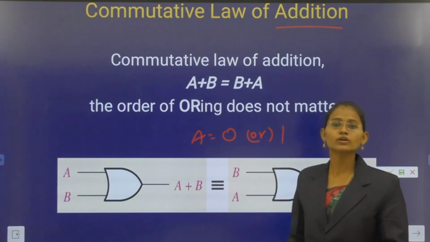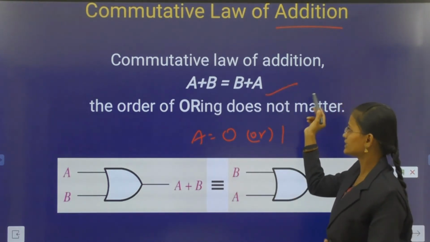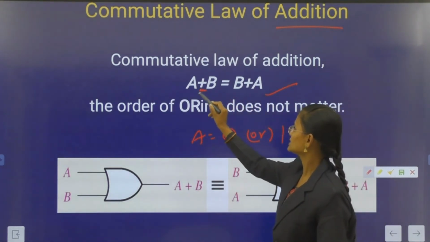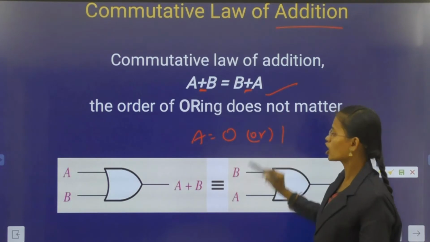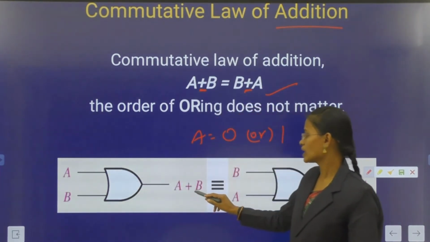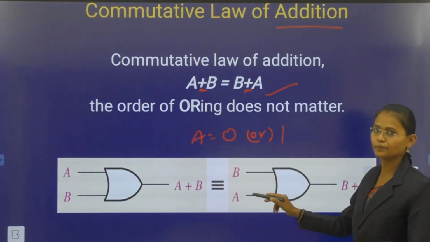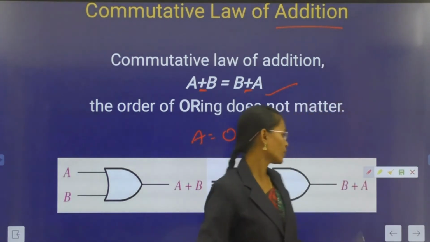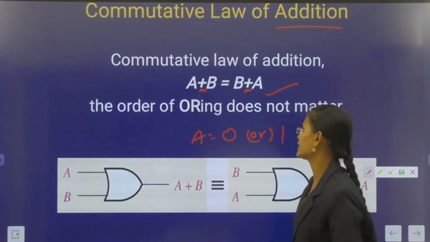A + B = B + A. This is the commutative law of addition. You already know, here an OR gate is there. Plus indicates the OR logic. A and B are the inputs and it produces A + B. Here B and A are the inputs and it produces the output B + A. This is the commutative law of addition.